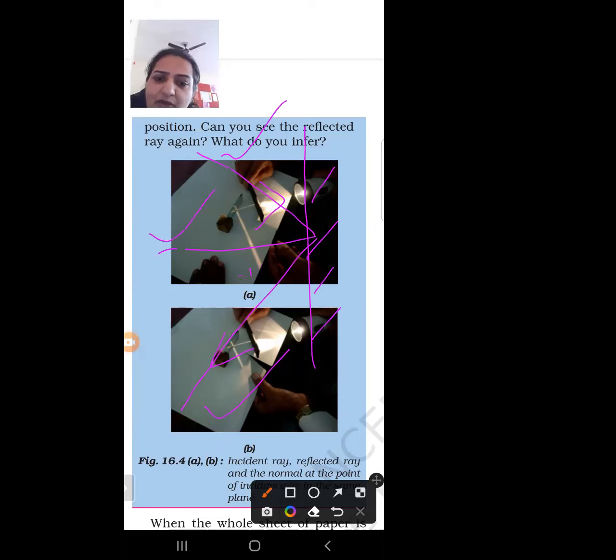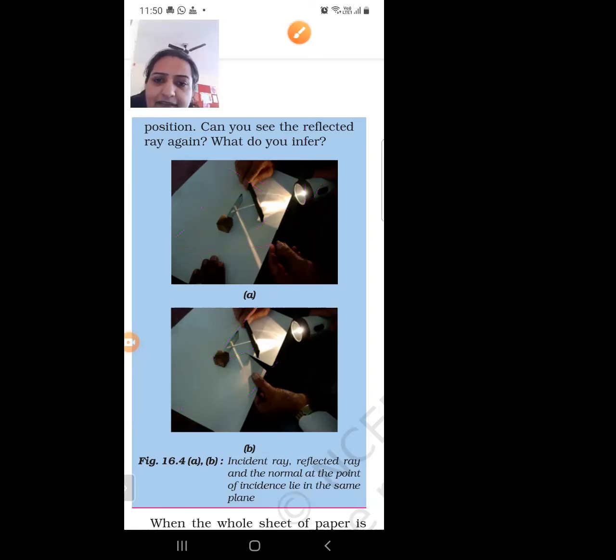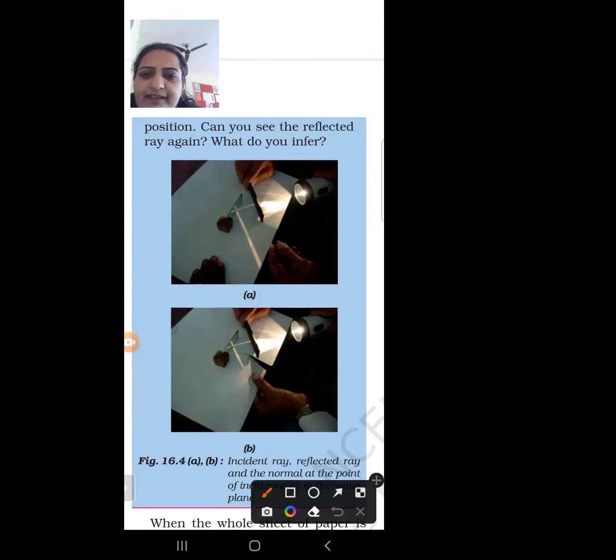So the incident ray, the reflected ray and the normal all lie in the same plane. So this is the second law of reflection. What is the first law of reflection? The angle of incidence is always equal to the angle of reflection.